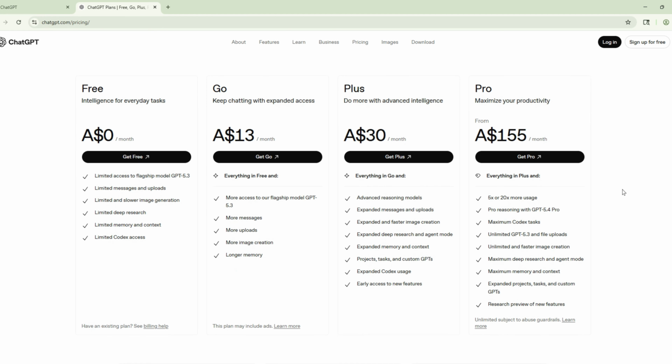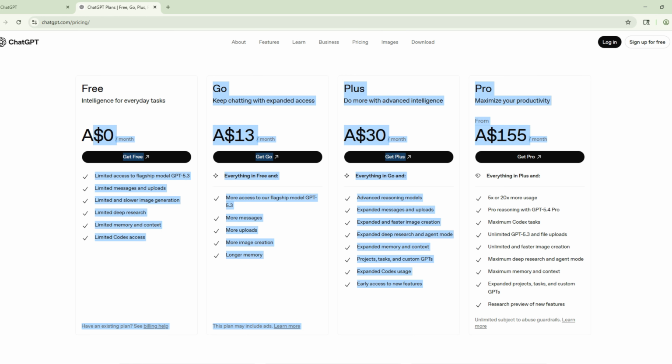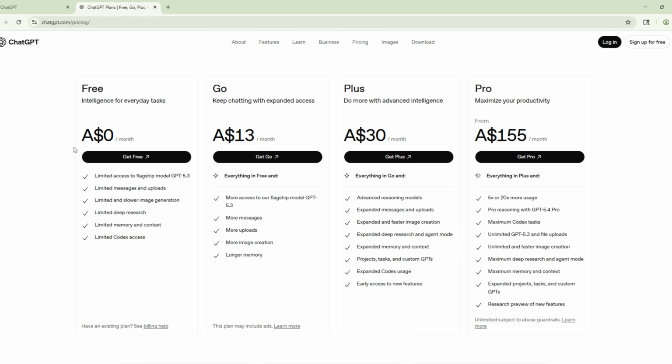So ChatGPT provides four types of options. You have a free option, then you have a Go, Plus, and Pro. The difference between all of these will be different features, as well as the free version being without any cost. But if you go with the Pro, you have to pay some amount. Currently it is displayed in dollars, but depending on which country you are in, you will see the pricing in the same currency.